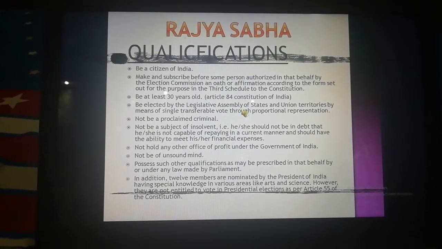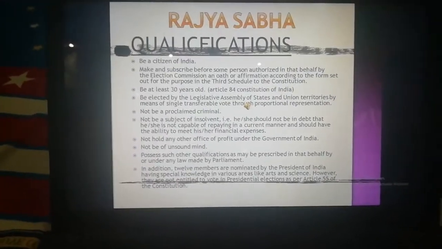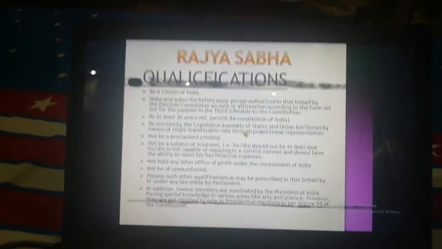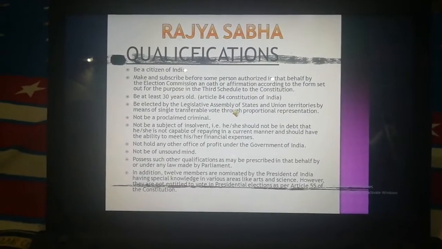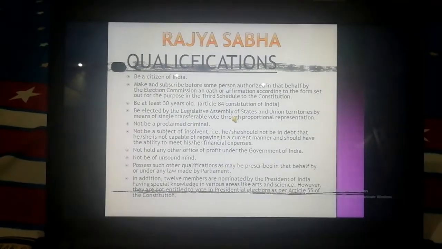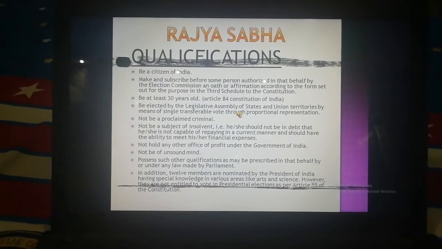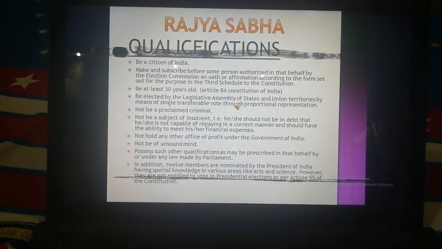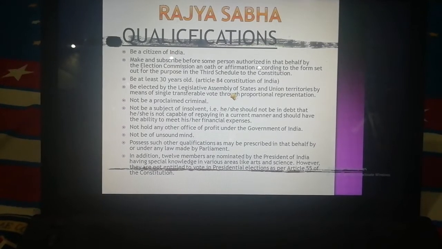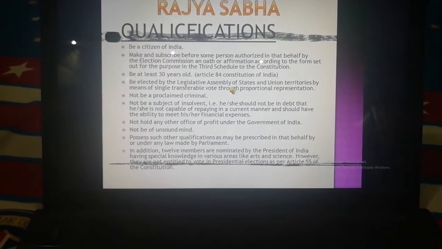Now the qualifications for the Rajya Sabha. A person must be a citizen of India, make and subscribe before some person authorized in that behalf by the Election Commission an oath or affirmation according to the form set out for the purpose in the 3rd Schedule to the Constitution. Be at least 30 years old. Be elected by the Legislative Assembly of the States and Union Territories by means of a single transferable vote through proportional representation. Not be a proclaimed criminal.